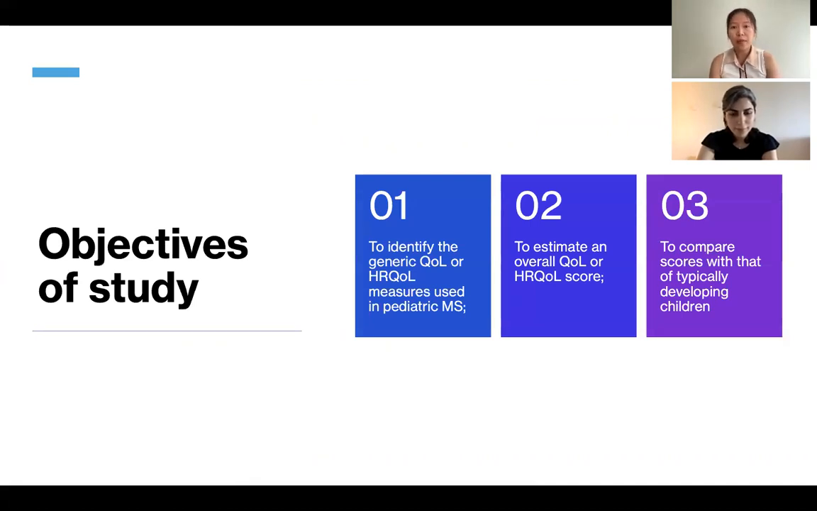So the objectives of this study are threefold. One is to identify the generic quality of life and health-related quality of life measures used in pediatric MS. Two is to estimate an overall score. And then three is to actually compare these scores with the scores of typically developing children.